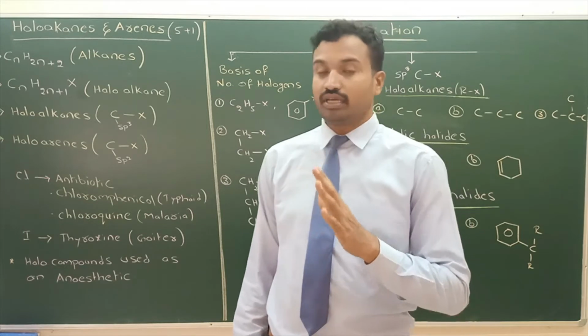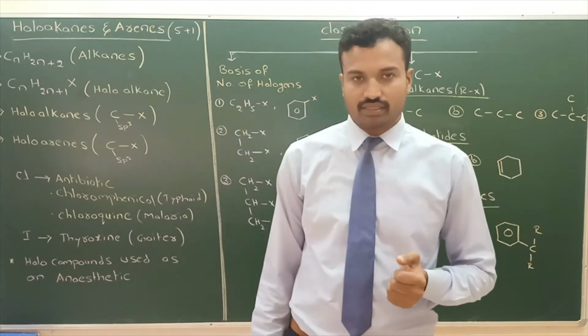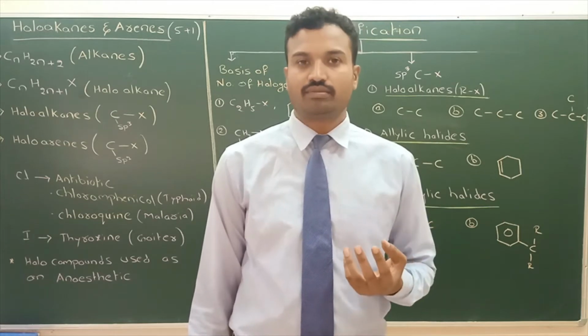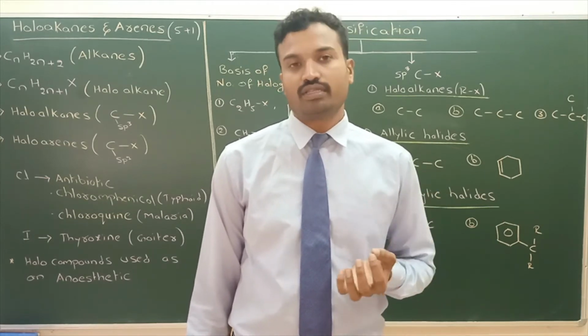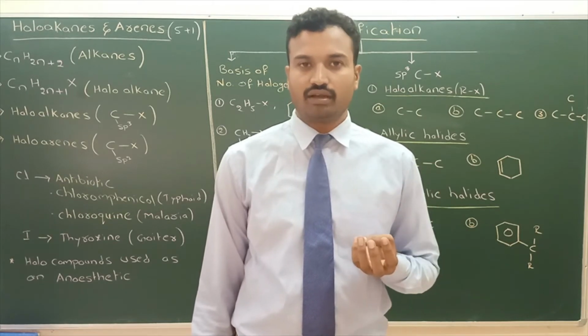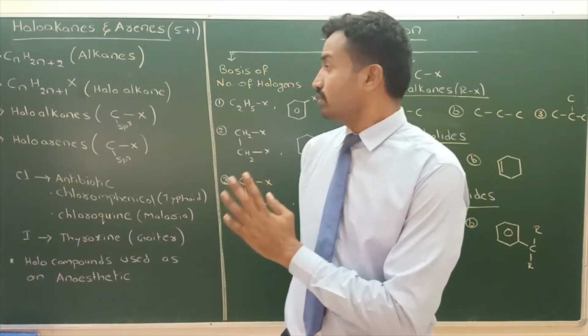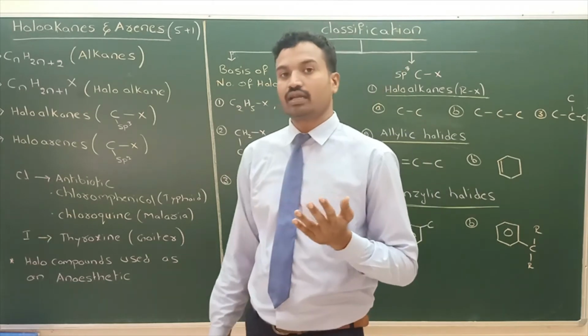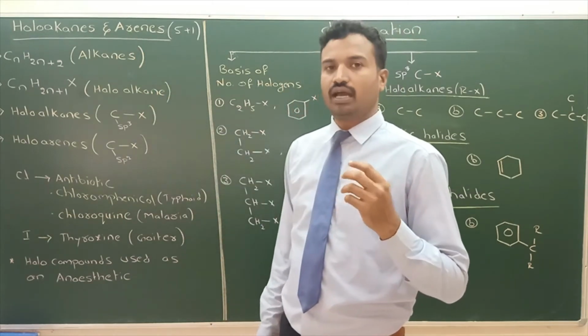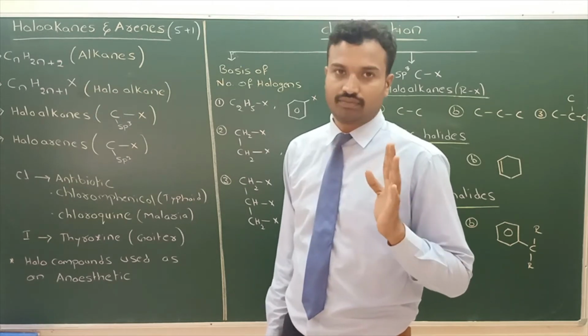Today, the chapter is haloalkanes and haloarenes. In first PU, we discussed IUPAC, isomerism, and hydrocarbons: alkane, alkene, alkyne, benzene, aromatic compounds. Now, in second PU we are discussing organic compounds, first the 10th chapter, haloalkanes and haloarenes.